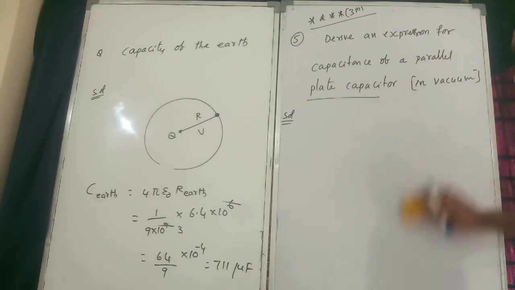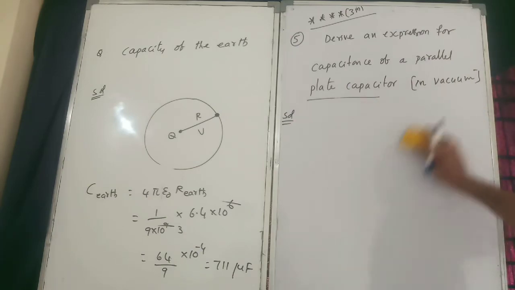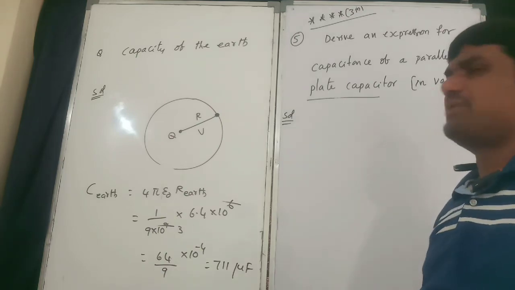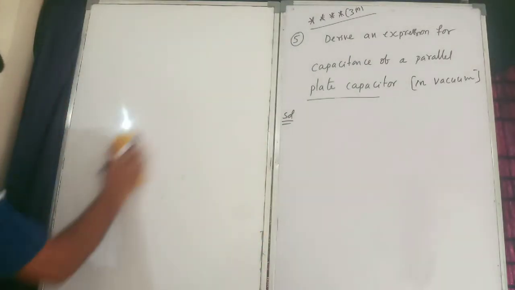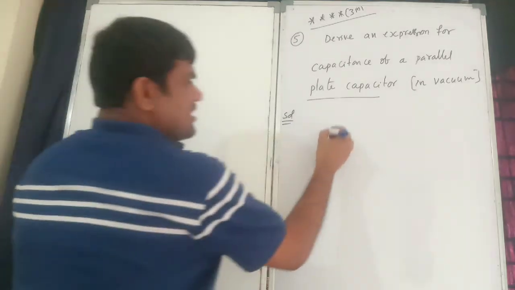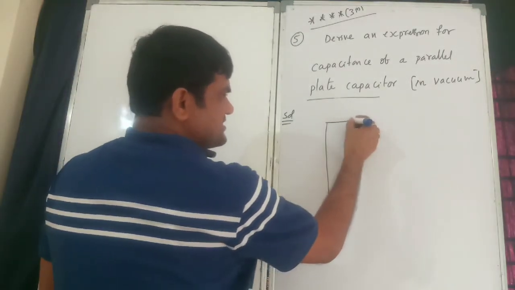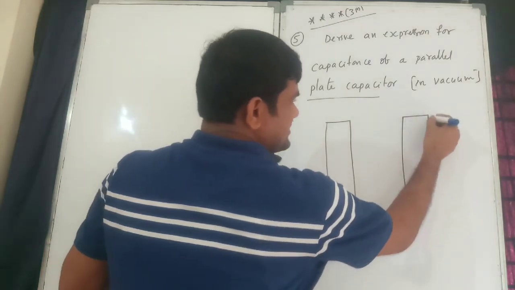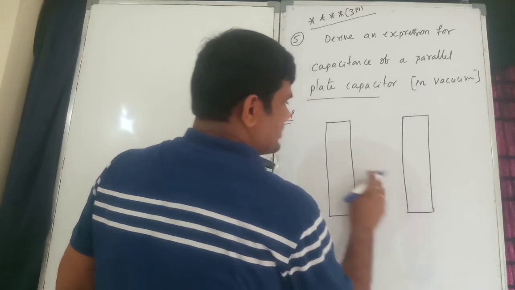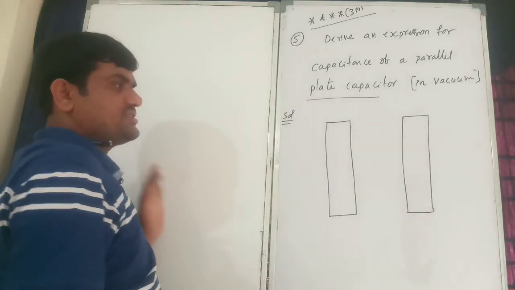Right. Now a very important question. Derive an expression for the capacitance of a parallel plate capacitor. Okay, so now I will consider a parallel plate capacitor. This is the parallel plate capacitor. A capacitor is made up of two conductors only. Okay, so this is the conductor.